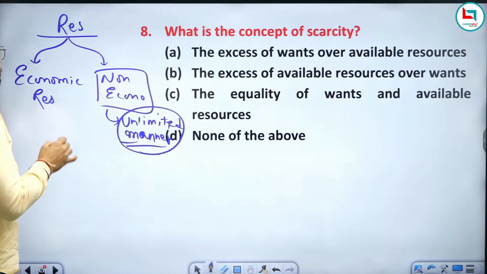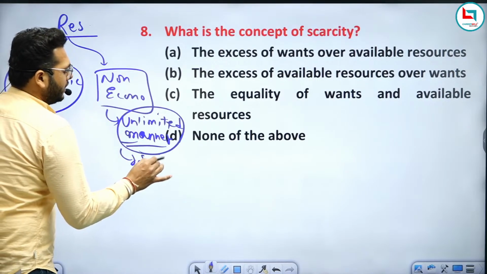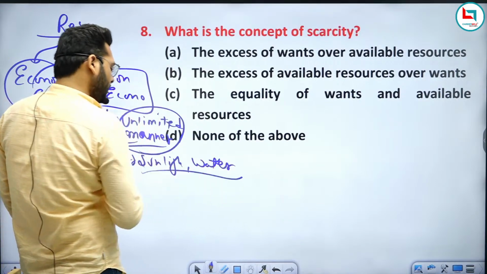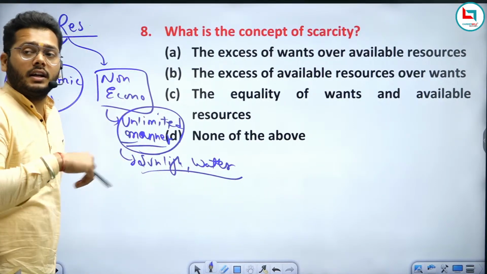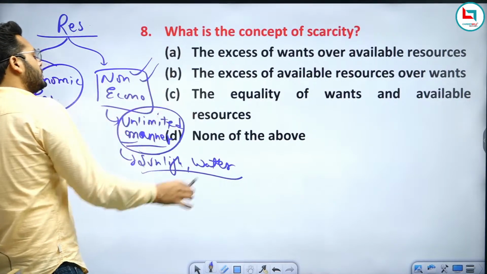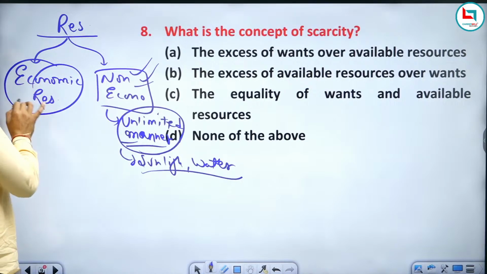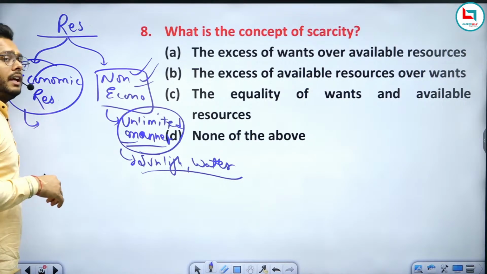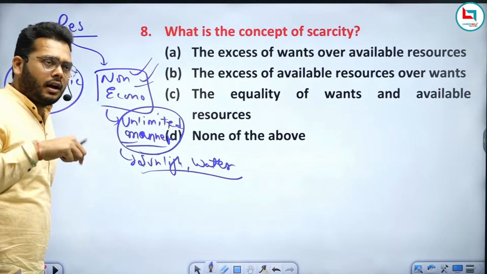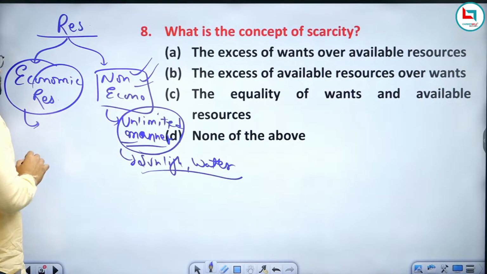But if you talk about economic resources, first the non-economic ones, for example sunlight and water, these are resources that are unlimited in manner. That is why we include these resources in the non-economic part of resources. Now if we talk about economic resources like cloth, or any goods and services we use in our daily life, all of these are included in economic resources, right?